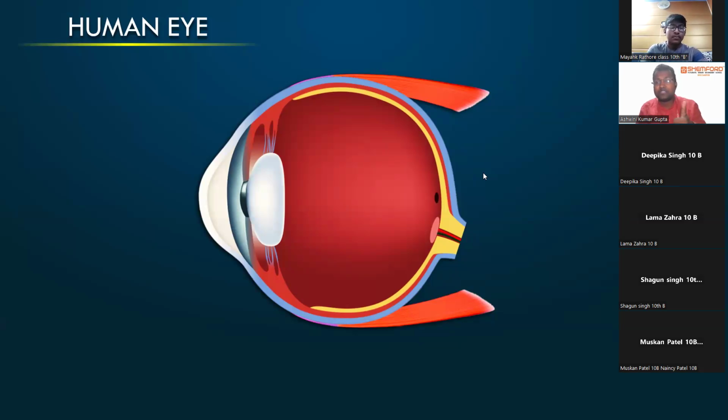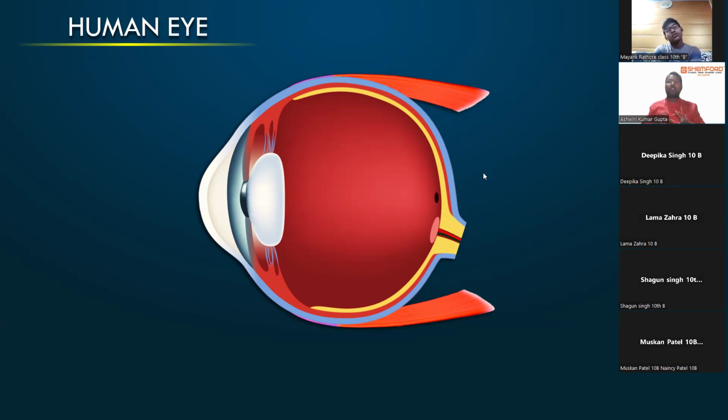Skin is the body part which helps us sense temperature and touch, right? The ear is a part which senses vibrations. We can listen to things, we can observe the vibrations. The nose senses smell, whether it is a good smell or a bad smell. The tongue is used for taste, whether it is sweet or sour, right? These are the sense organs we have. And last but not least, the most sensitive part is the human eye.